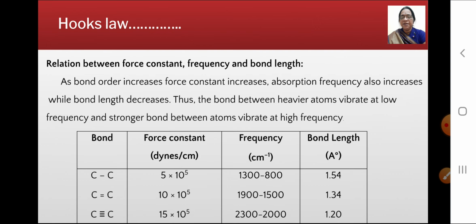Thus the bond between heavier atoms vibrates at lower frequency and a stronger bond between the atoms vibrates at higher frequency. The unit of frequency is hertz, the wavelength is measured in micron or centimeter. Wave number is the reciprocal of the centimeter, that is per centimeter, and we can convert micron into per centimeter, that is 2.5 micron is equal to 4000 per centimeter.